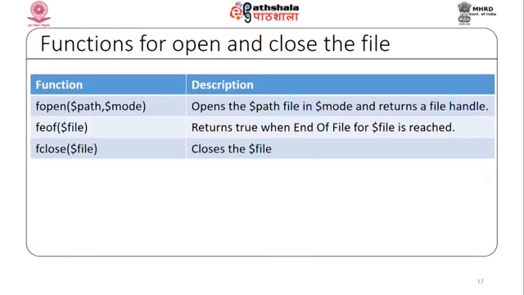Now, there are built in functions to open a file, because each and every time you do not require to read the entire file, sometimes you may require only part of that file. So, PHP provides built in functions for that, but for that you have to open and close your file. So, to open a file, the fopen function is used, and it takes 2 parameters. The first one is the path, meaning file name, and the second one is a mode. There are various modes, and this function returns a file handler. Another function is feof, meaning end of file, and it takes only a file handler and returns true when the end of file is reached. The fclose function is used to close the file.